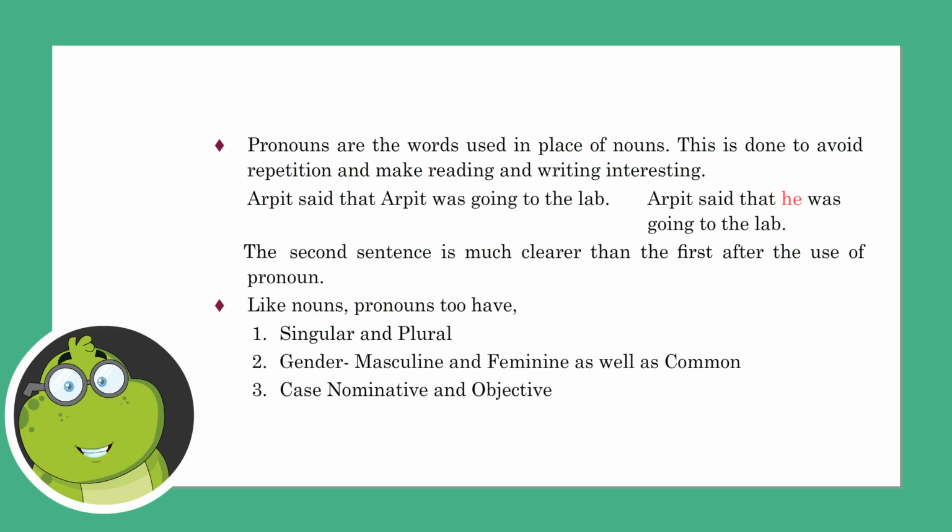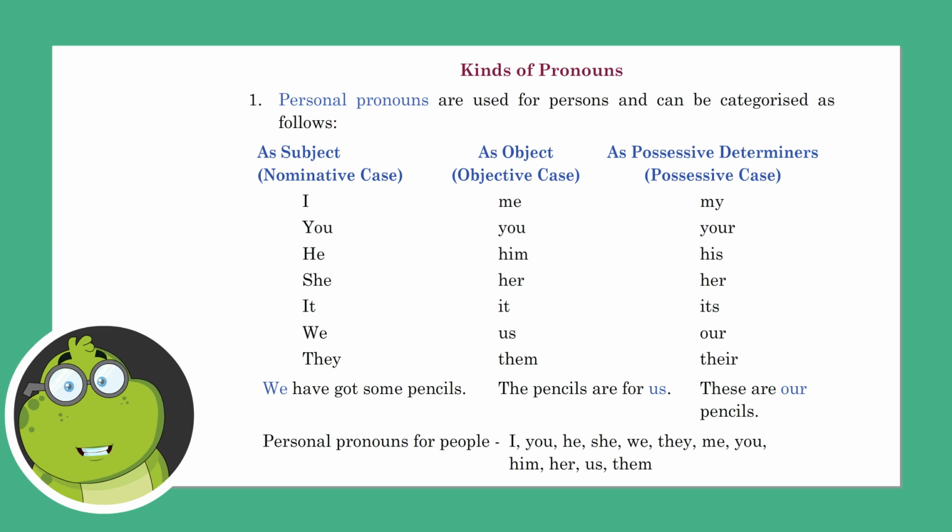Like nouns, pronouns have singular and plural, gender, masculine and feminine as well as common, and case, nominative and objective. Kinds of pronouns. Personal pronouns are used for persons and can be categorized as follows: as subject, nominative case; as object, objective case; as possessive determiners, possessive case.